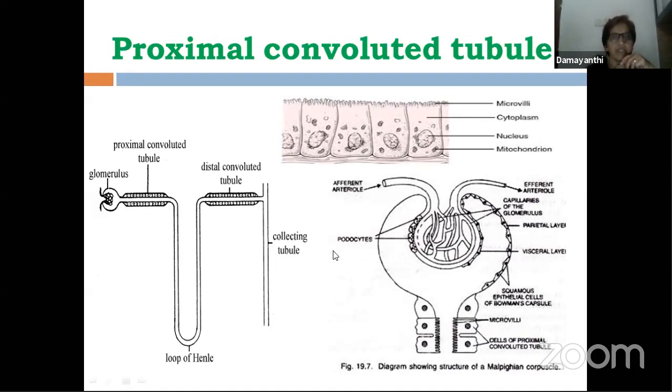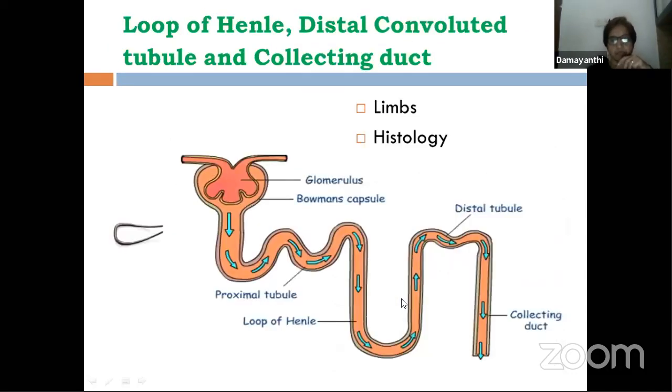Here also, PCT plays an important role. It plays an important role of absorption. That is the reason these cells have microvilli. And if you are talking about the tissue, it is made up of cuboidal epithelial tissue. So Bowman's capsule enters into this empty space that you are seeing. Here the filtrate enters and then it continues down, into the lumen of the PCT.